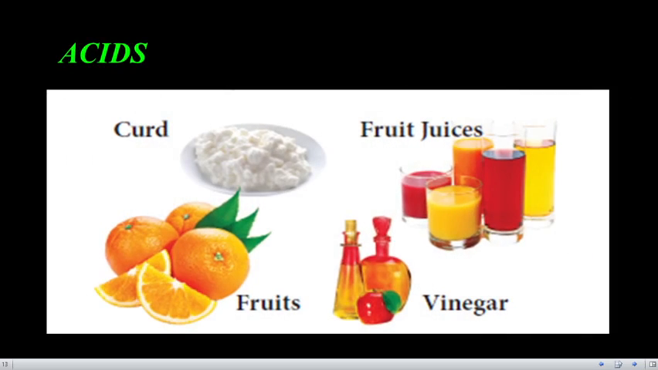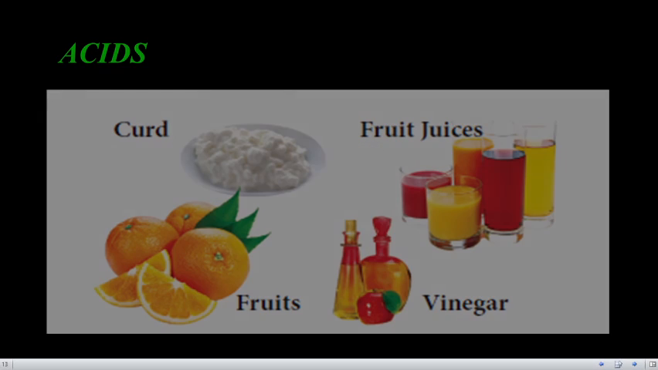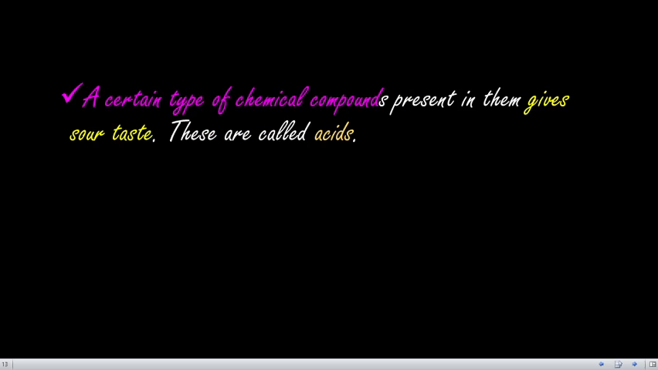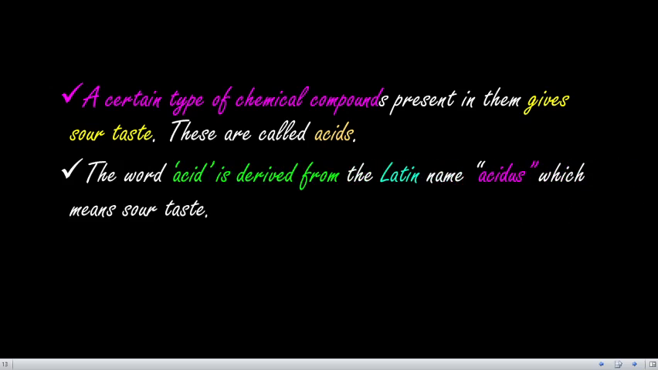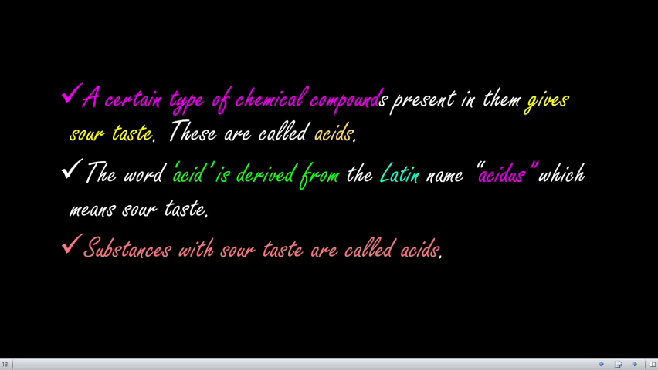So what type of taste do these substances give? Curd, orange, vinegar, fruit juice. All those things give us a sour taste. Why do they give a sour taste? A certain type of chemical compound should be present in them for the reason of the sour taste. That chemical compound is called an acid. The word acid is derived from the Latin word acidus, and the meaning of acidus is sour taste. So substances with a sour taste are called acids.